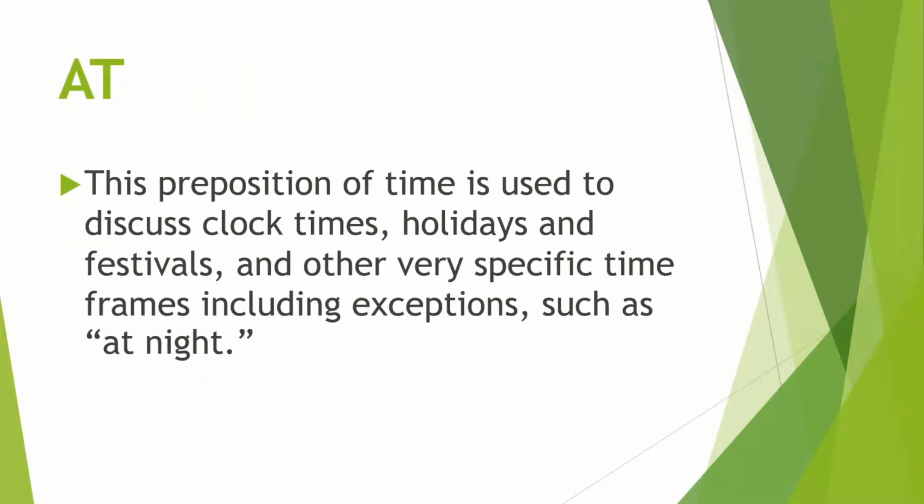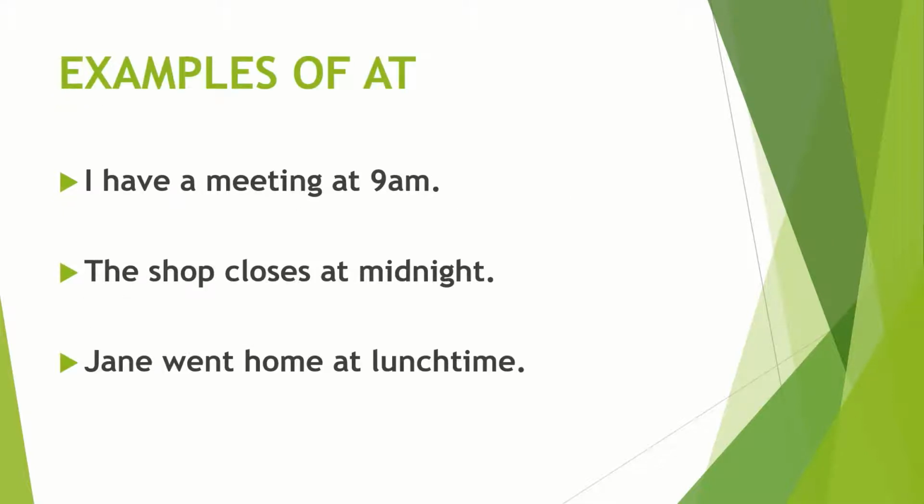Now coming to at. For times, indicators of exception and festivals we use the preposition at. Now here are some examples to help you understand for what purpose at is used in preposition of time. Here are three examples also.